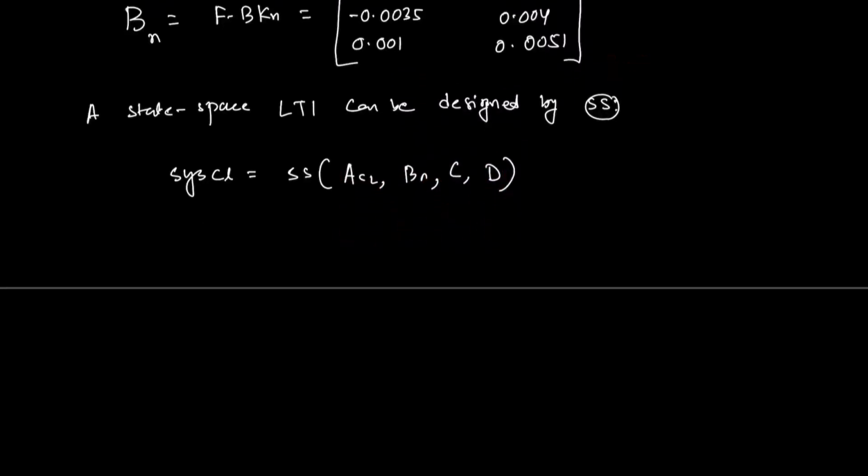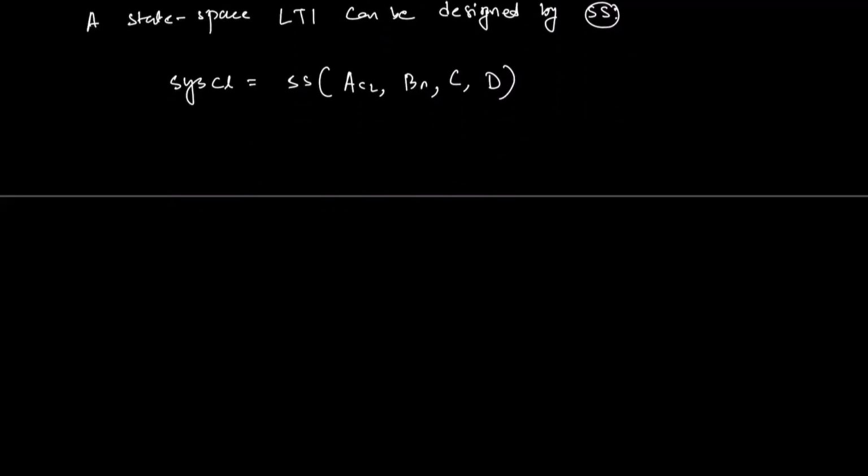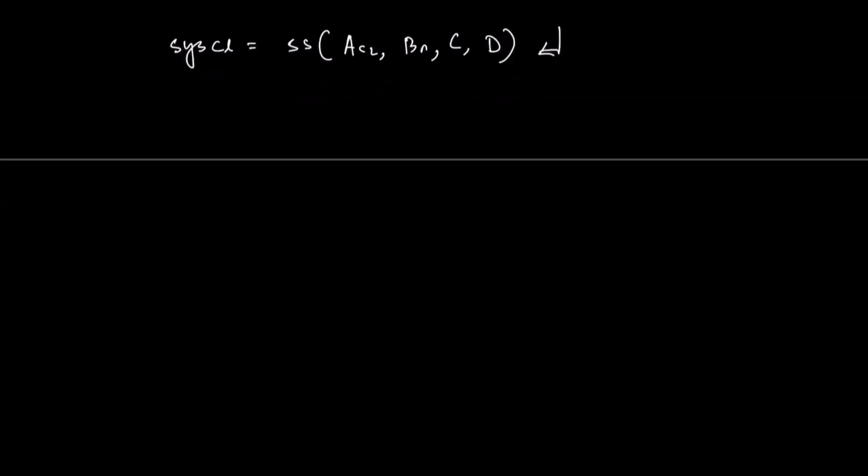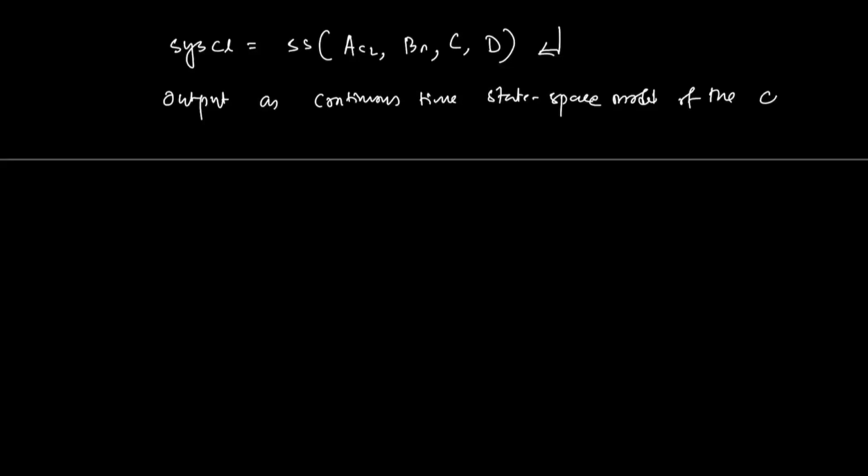If you use these matrices in the SS command and enter it, we'll get the output, a quite big equation that I'm not writing here. The output is the continuous time state space model of the closed loop system.